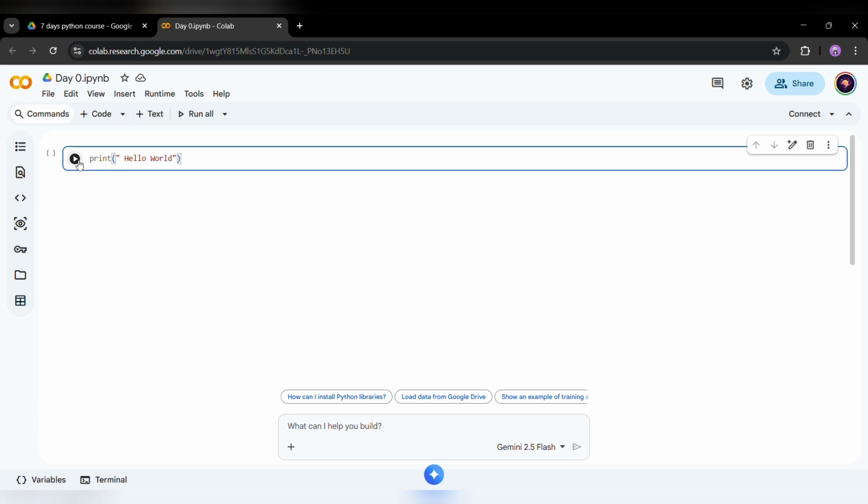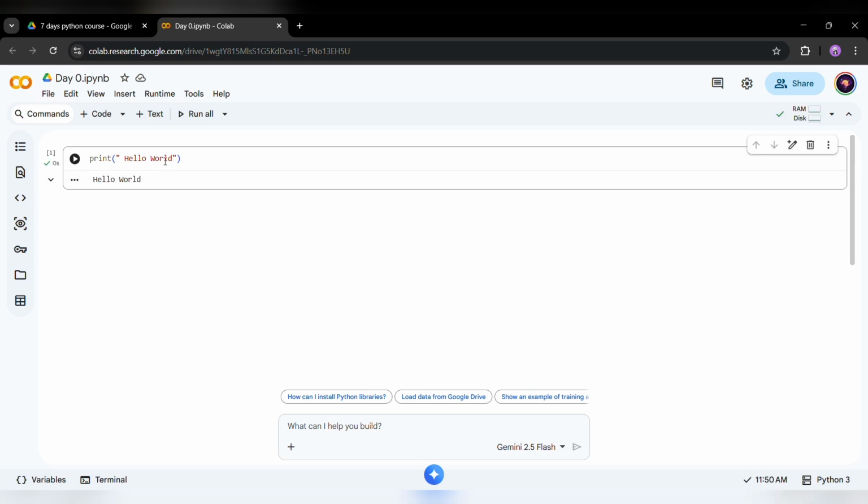Either click on this play button or hit Shift+Enter, and this cell will run. This Google Colab is like the Jupyter notebooks. If any of you have run or are familiar with Jupyter notebooks, it's the same, but the advantage of this is that you don't have to create an environment or install anything or deal with any setup issues. So I like using this more for Python.